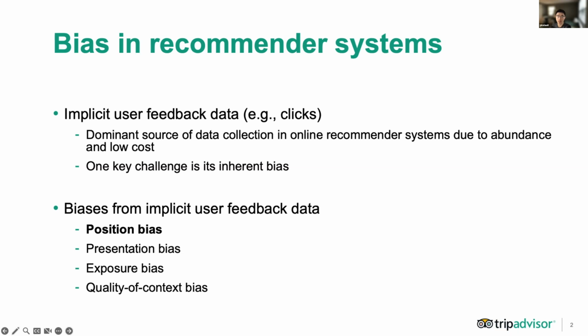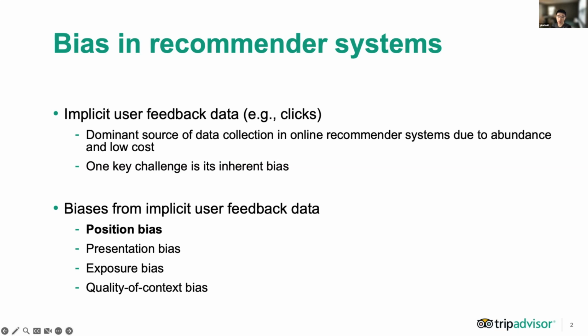Typically, there are 4 types of biases from implicit user feedback data: position bias, presentation bias, exposure bias, and the quality of context bias. Position bias is that users are biased towards clicking on higher ranked results. Presentation bias is users tend to click on results with seemingly more attractive summaries. Exposure bias is that users can only be exposed to a part of the items. Quality of context bias is that users' click decisions are influenced by the overall quality of the results in the list. Among the 4 biases, the position bias has the strongest effect on users' click.